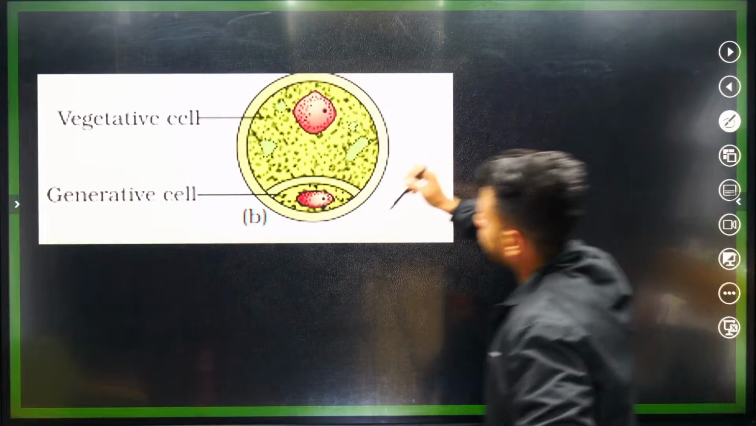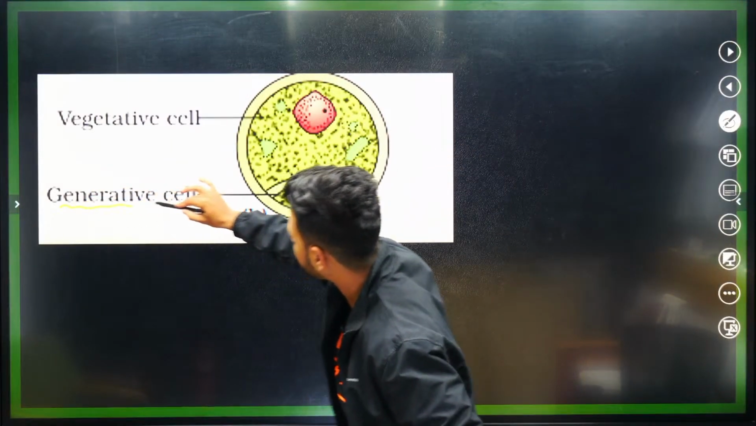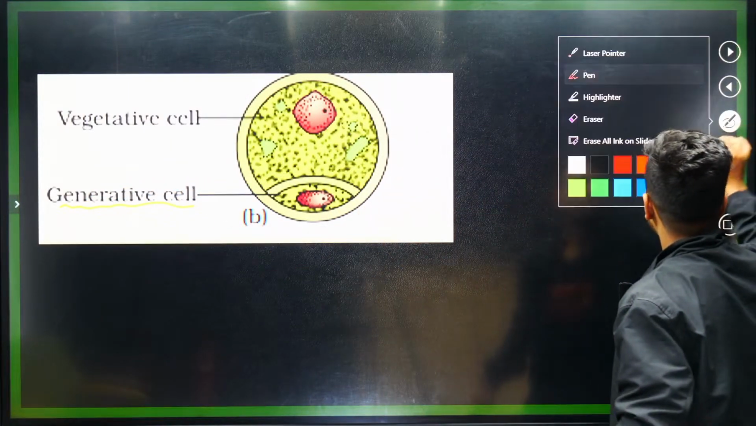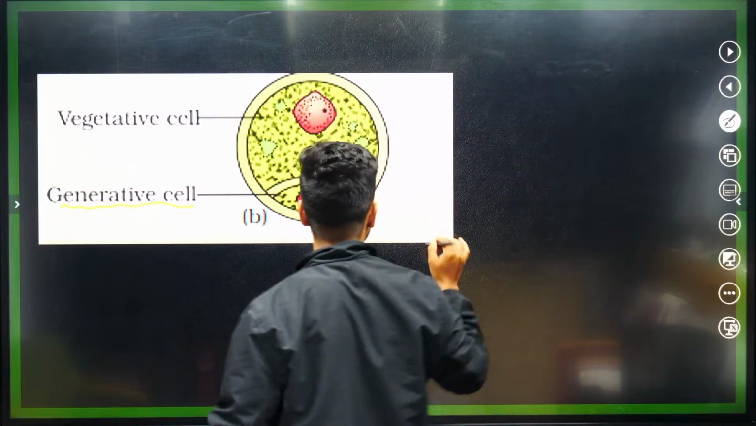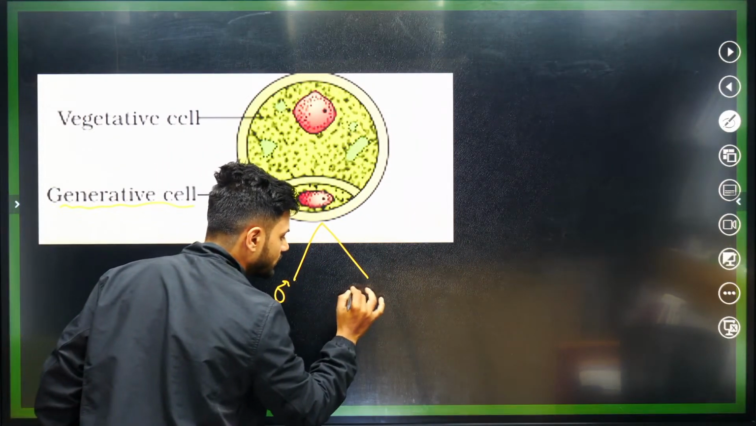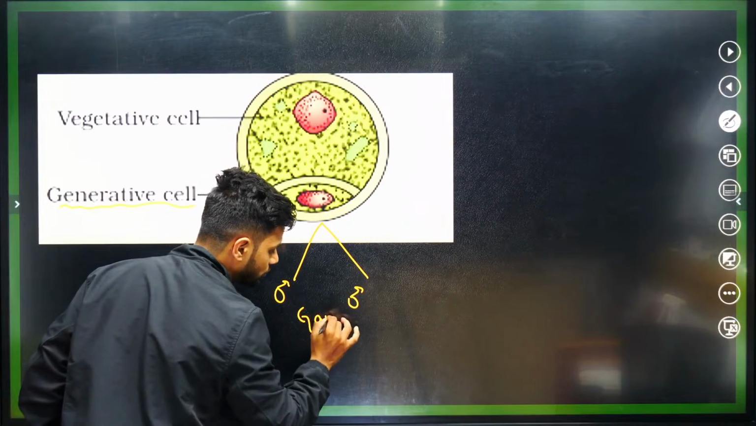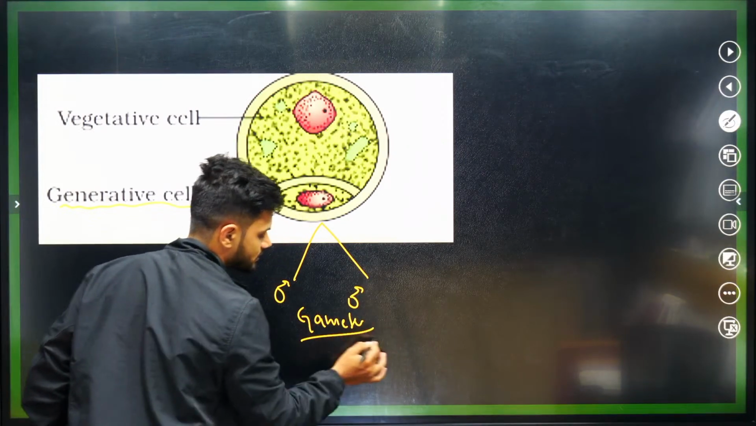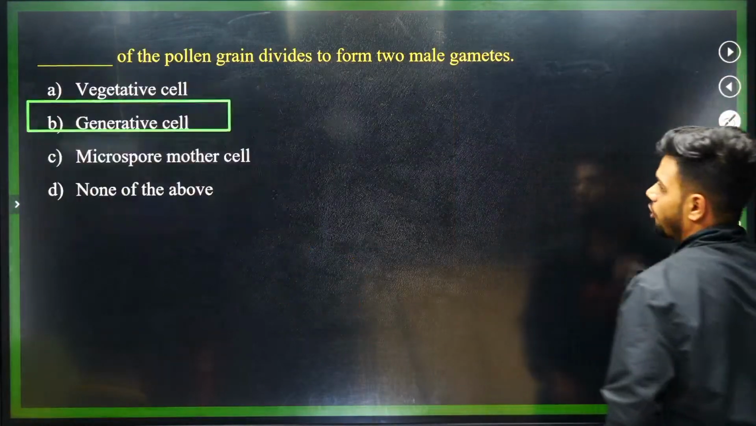Students, all of you know the generative cell will divide into 2 cells eventually. It will divide into 2 male gametes. So what is the answer? Answer is option number B.